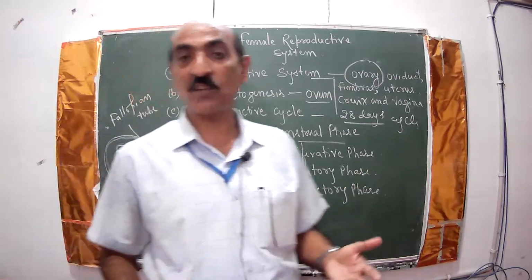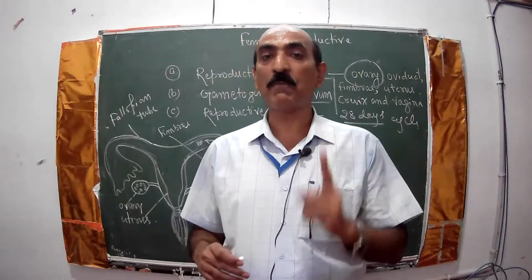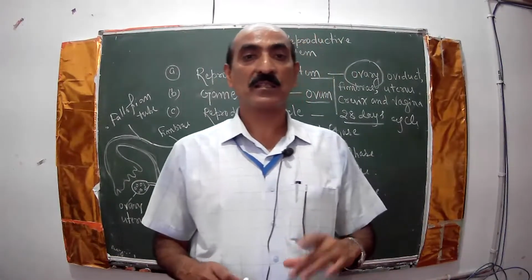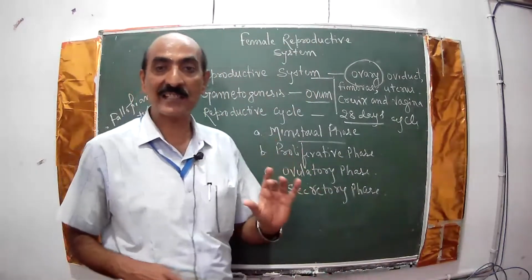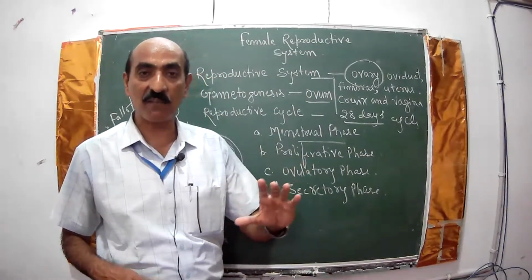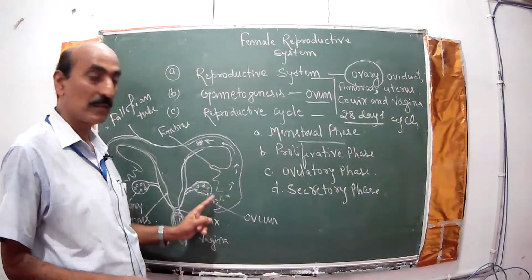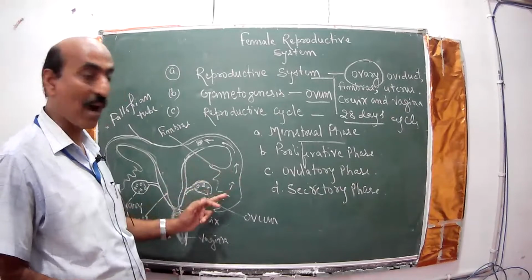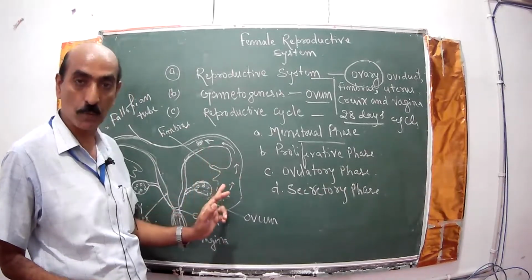From class 9th, you have learned different types of epithelial tissue. Among them, one important tissue is the ciliated epithelial tissue, having cilia that create a ciliary wave. On that wave, the ovum rolls down and moves ahead in the fallopian tube.